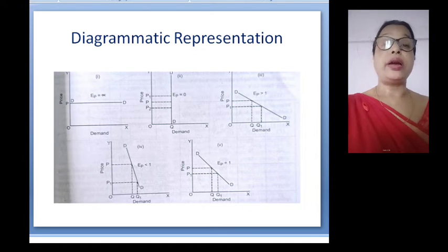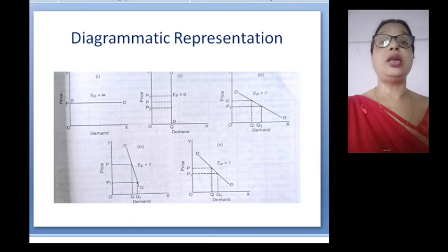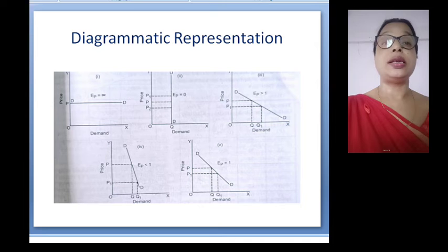In the fourth diagram, the relatively inelastic demand curve is shown. Demand is said to be relatively inelastic when the percentage change in demand is less than the percentage change in price.